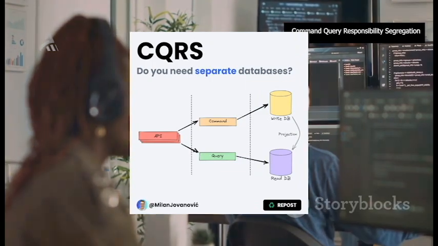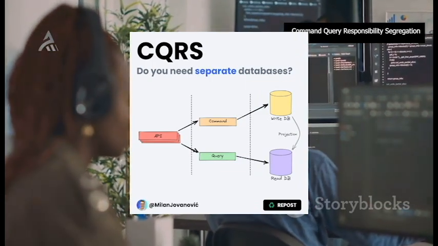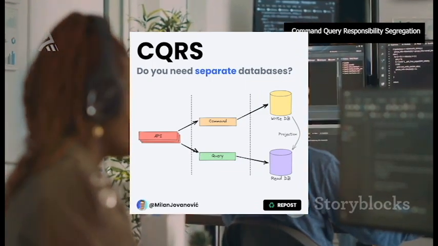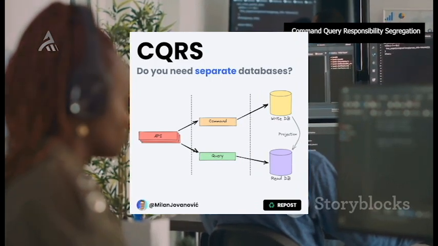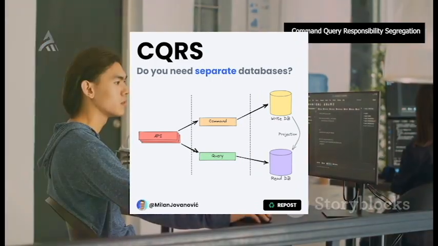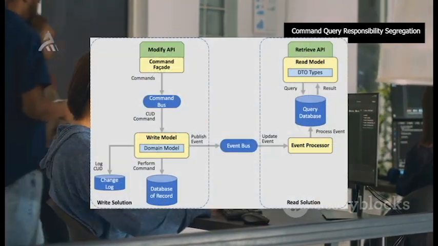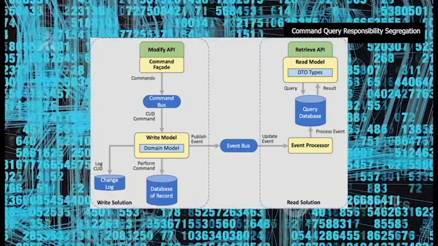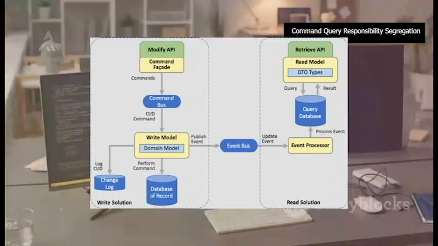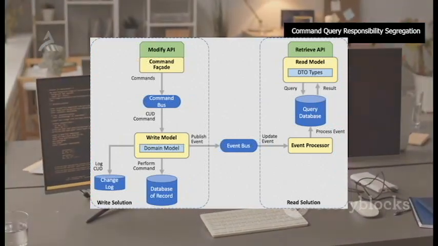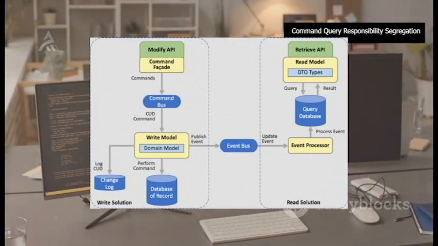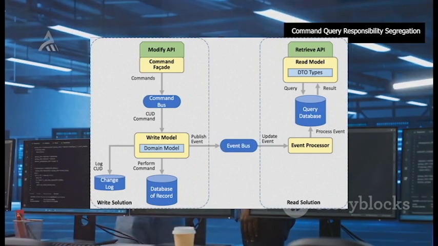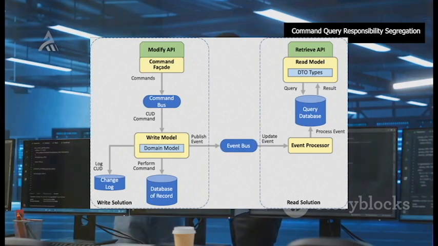Queries, on the other hand, are about retrieving data from the application. They are declarative in nature, expressing what data we want without specifying how to retrieve it. Examples of queries include GetUserById or GetOrdersByCustomer. Queries are synchronous, returning the requested data directly to the caller. This clear distinction between commands and queries is at the heart of CQRS. By separating them, we can treat them as distinct concerns, optimizing each path independently for maximum efficiency.